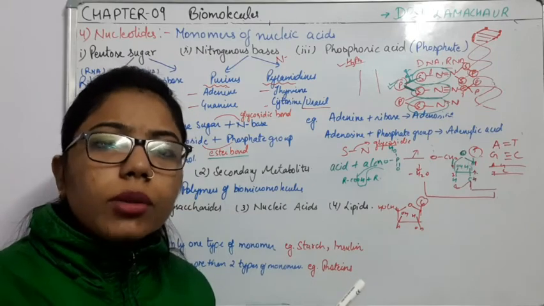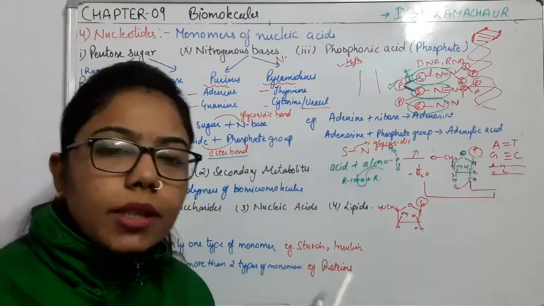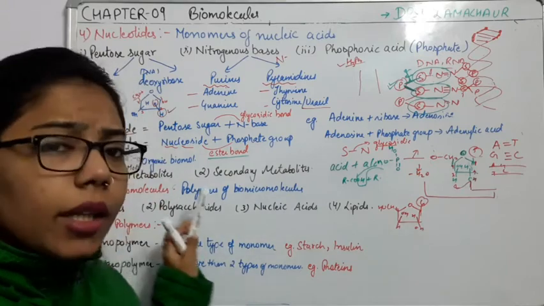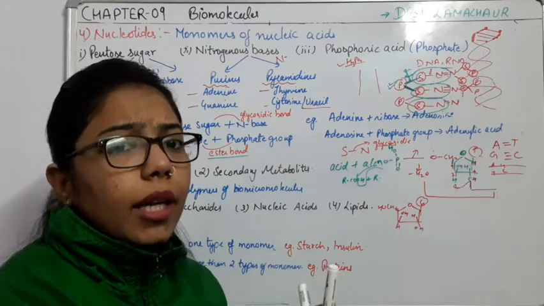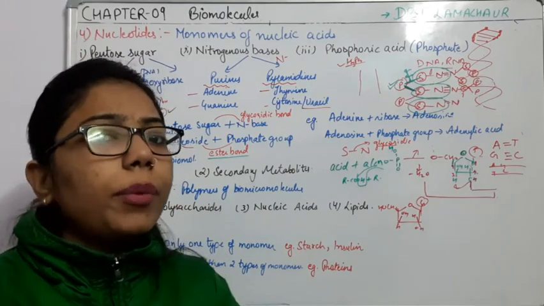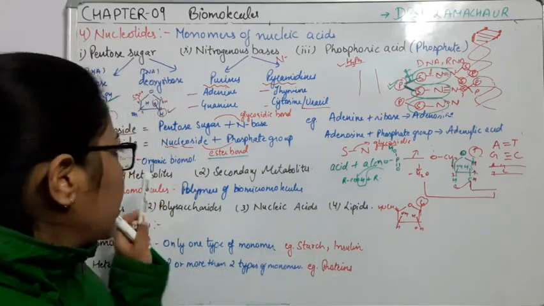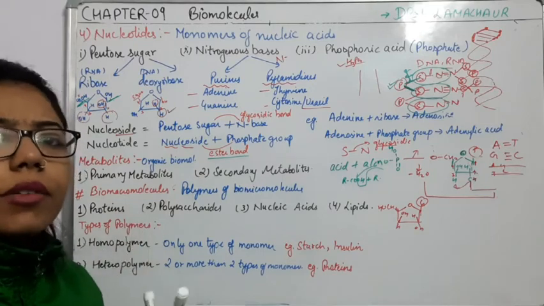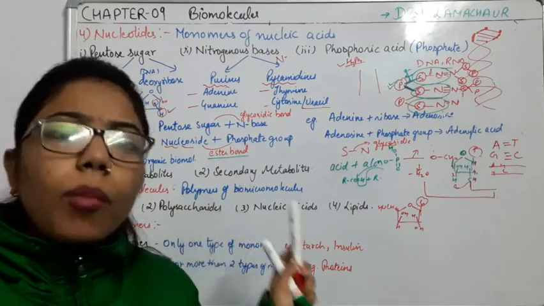And what are the biomolecules? Those which contain carbon compounds. Those things which are present in living beings in the form of carbon. Why are we using the word organic? Because we are distinguishing it from carbon dioxide. In carbon dioxide also we have carbon, but that carbon is not the organic one. CO2 is inorganic, and the rest of the carbon-containing compounds are organic. When these are present in living beings, they are known as organic biomolecules.